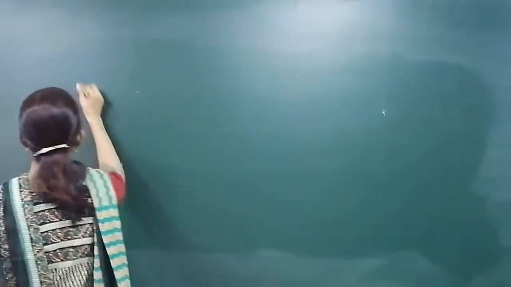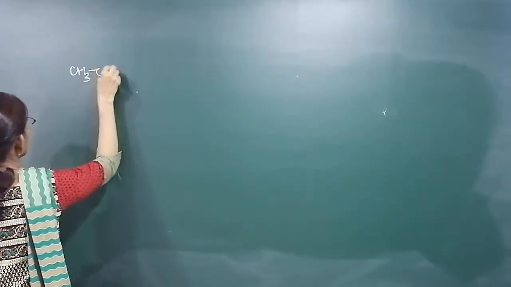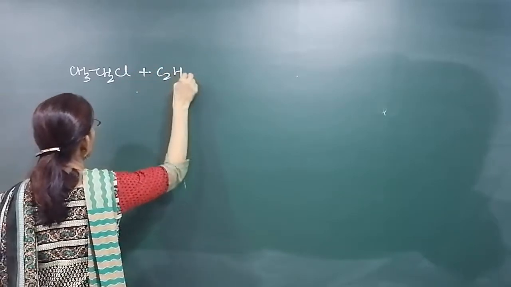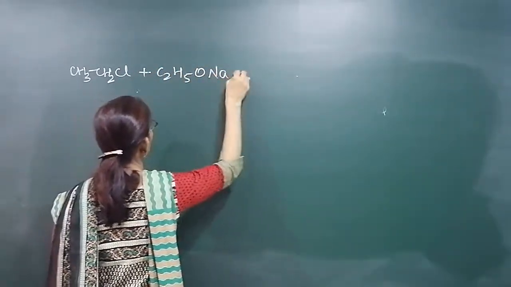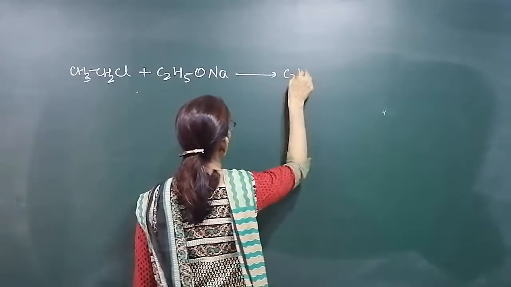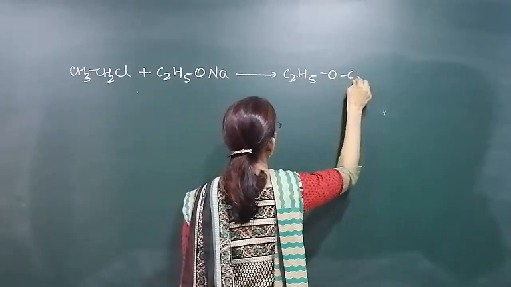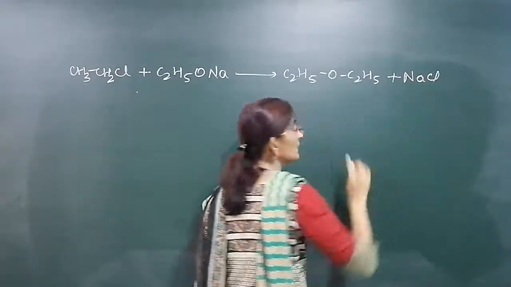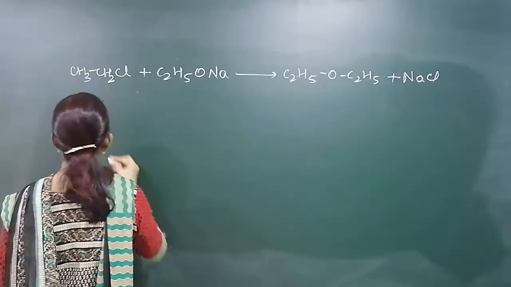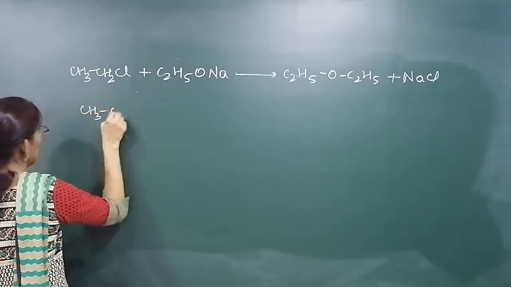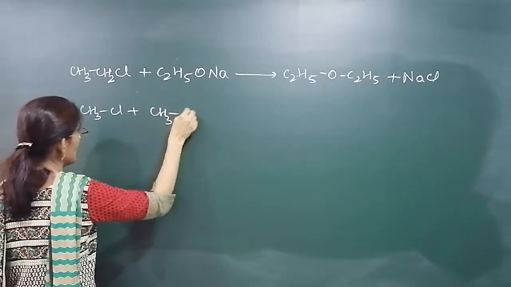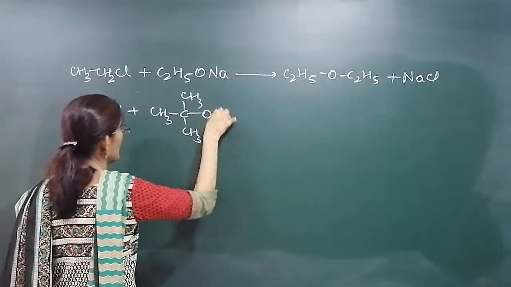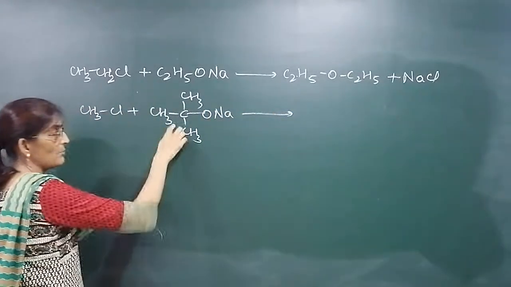Suppose we have ethyl halide, okay, ethyl chloride. When treated with sodium ethoxide, what will happen? Diethyl ether will be formed. Symmetrical ether, diethyl ether will be formed, and NaCl will be the byproduct. Clear? We can also use methyl chloride treated with tertiary butoxide, sodium tertiary butoxide.